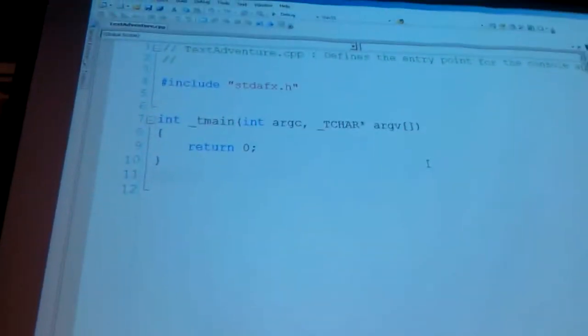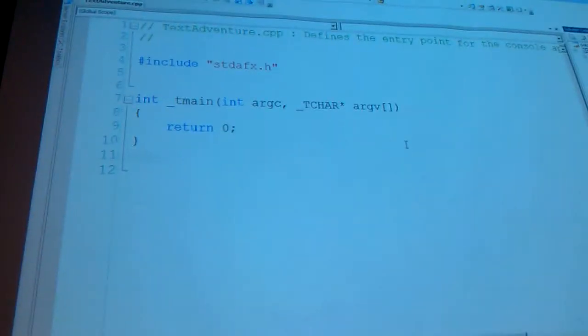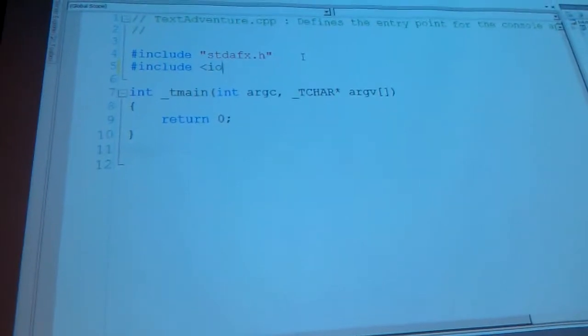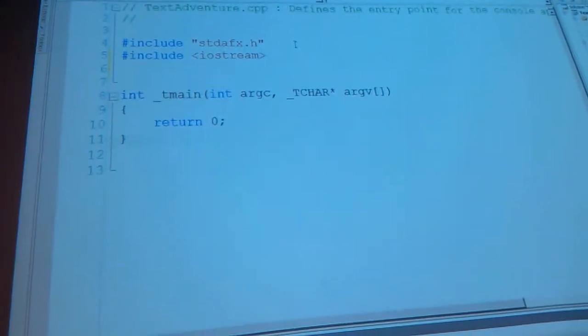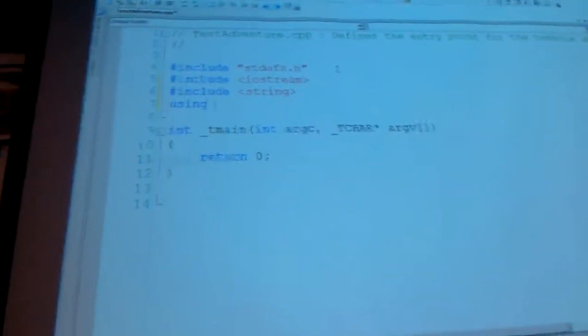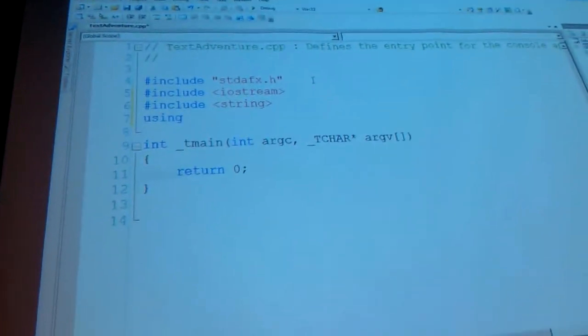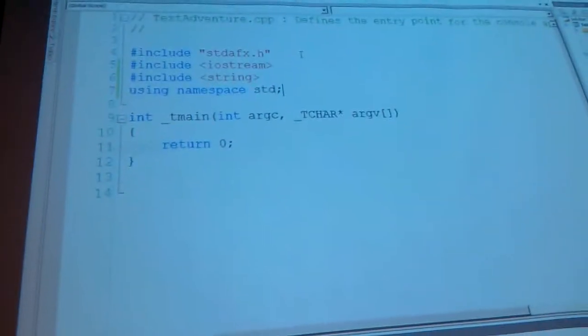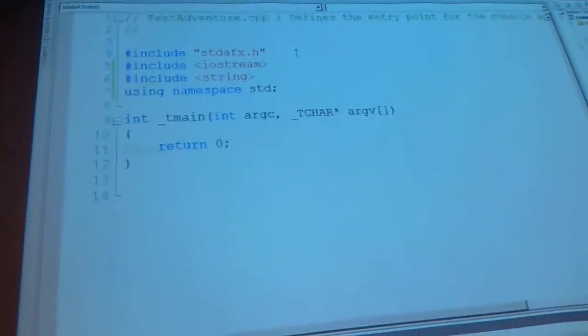I've got nothing yet, right? Completely empty. I can start with my include statements. Include iostream, and include string. That's what we use for output. Namespace. We might eventually also add random numbers, but I'm not worried about that right now. Time.h, yeah, that's for random, right? I don't need time.h unless I'm doing random numbers, and right now, I don't think I need any. We might change our minds later, so let's keep it simple.